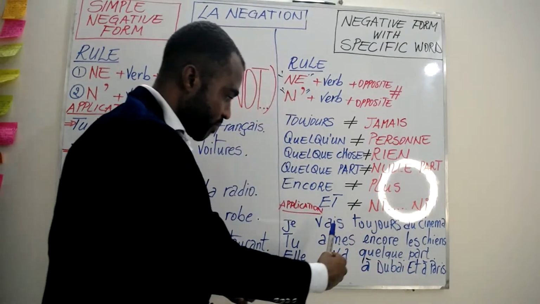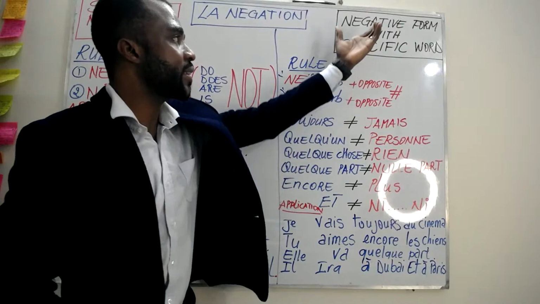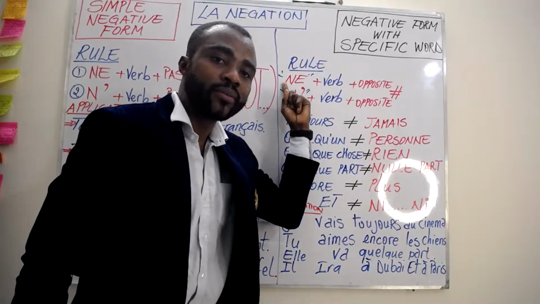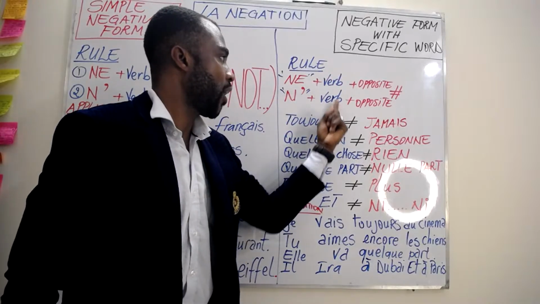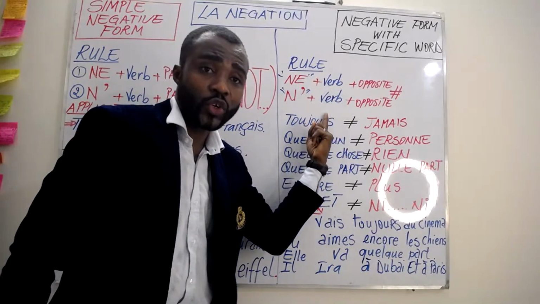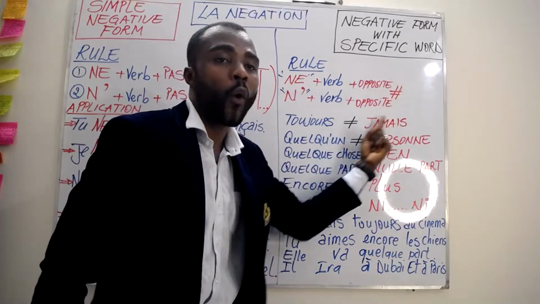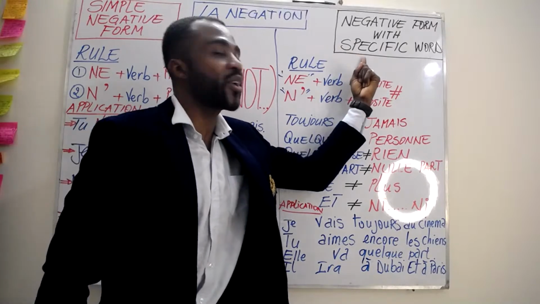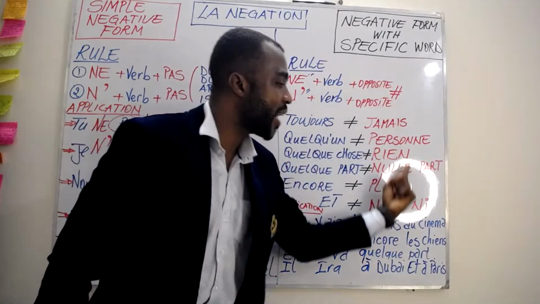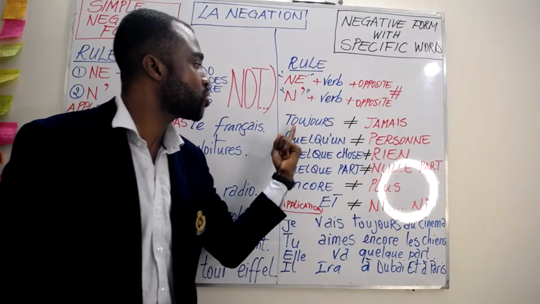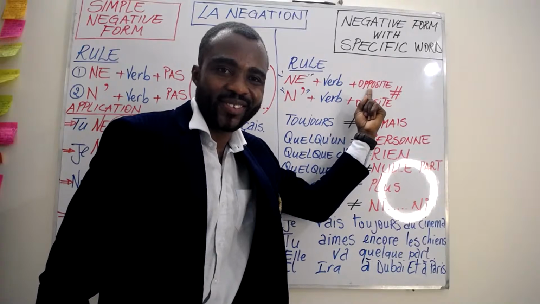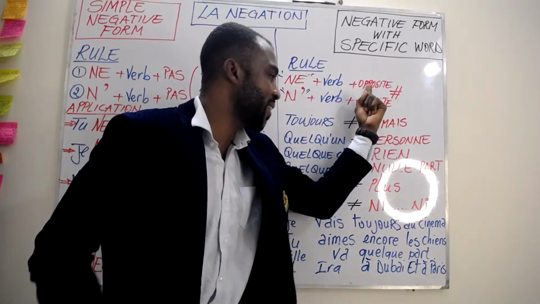Ni, or ni. So here, in this type of negative form, we have to use ne, or n' with an apostrophe, before the verb, according to whether it starts with a consonant or a vowel. Then after, we need to use the opposite of the specific words which are here. So these are the specific words, a few of them, and these are the opposites. Whenever we find toujours in our sentence, we just have to change it to the opposite. Simple to apply the rule. Very easy rule as well.